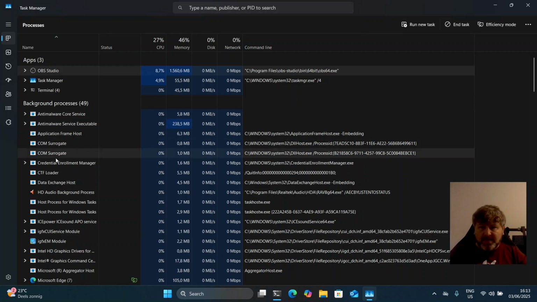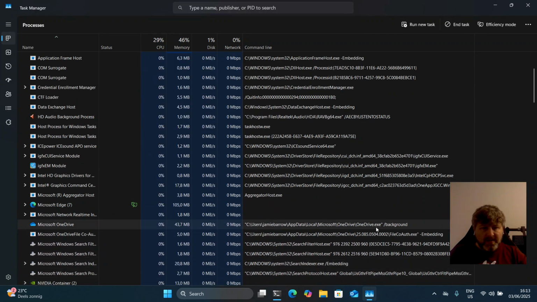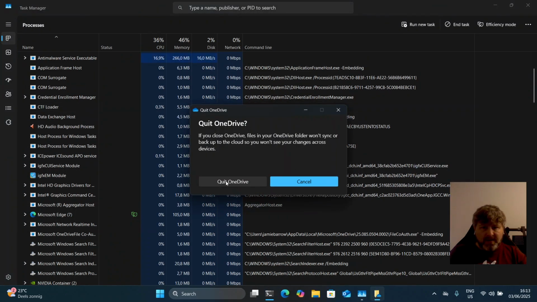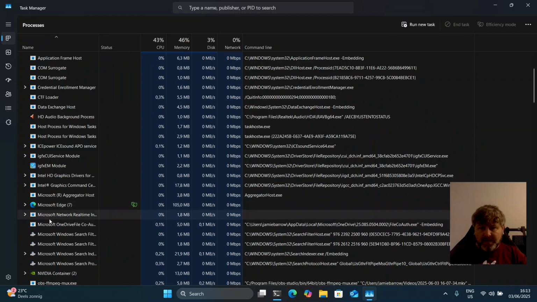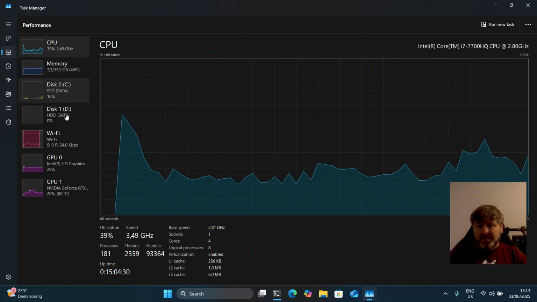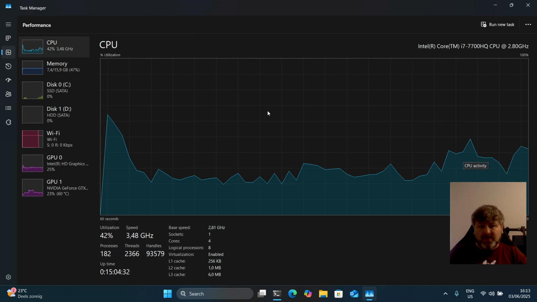And some of these services, you might think, what is it? And then you see, okay, well, this is OneDrive, it's running in the background. That's why this is showing here. If I quit OneDrive, you see that goes away. So this is quite useful. You can also see the performance of the system in these graphs. This is like a resource monitor.